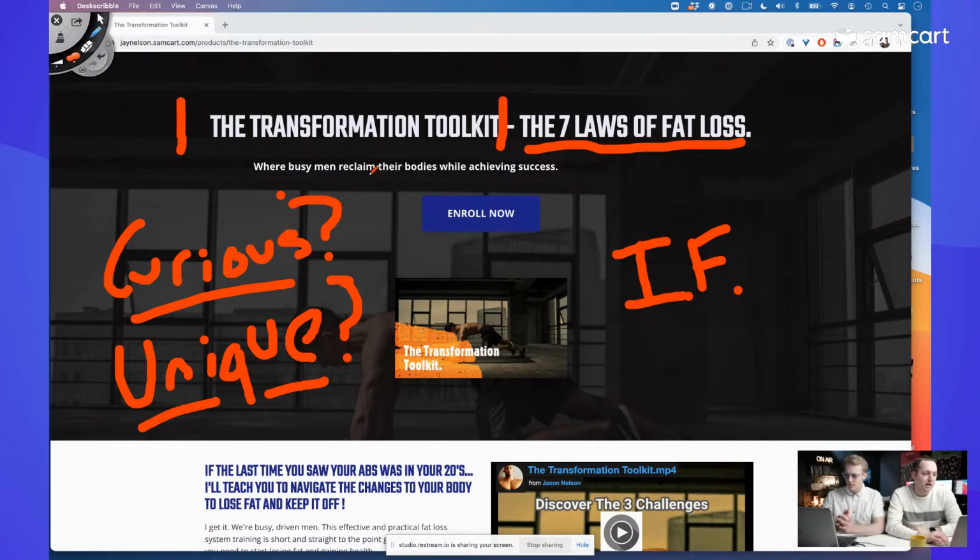Cool. Where busy men reclaim their bodies while achieving success. Yeah, I like this as a headline. Busy men. This is not only for men, it's for professionals, for guys who are busy and got to do some stuff. They want to reclaim their bodies. I love that as a promise. It's a good power phrase. Reclaim your body. Most guys don't think I want to look like Arnold Schwarzenegger, something they've never looked like. Most guys think I want to look like I did when I was 24, or something like that. I want to reclaim that shape. So I love that. I think that's really cool.